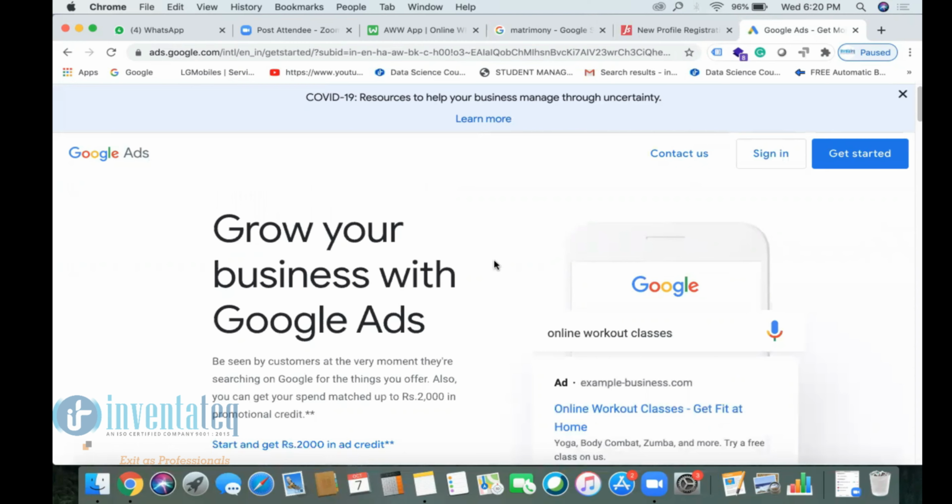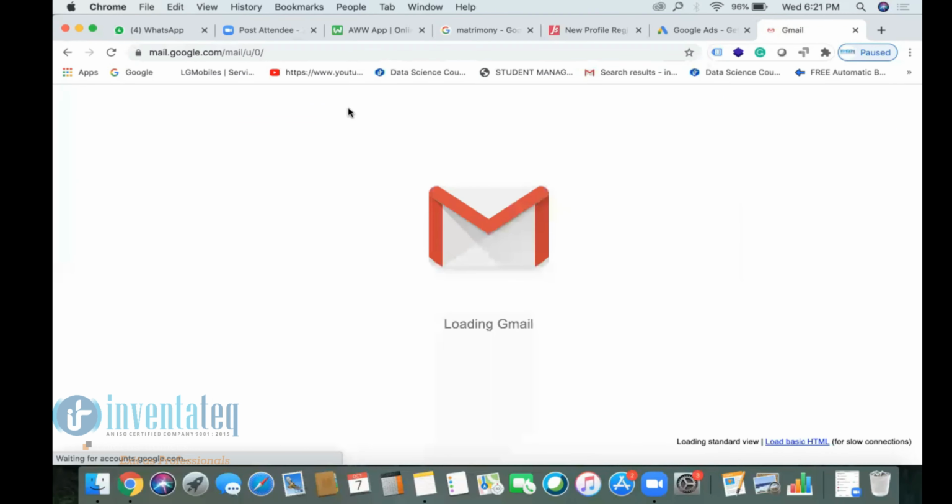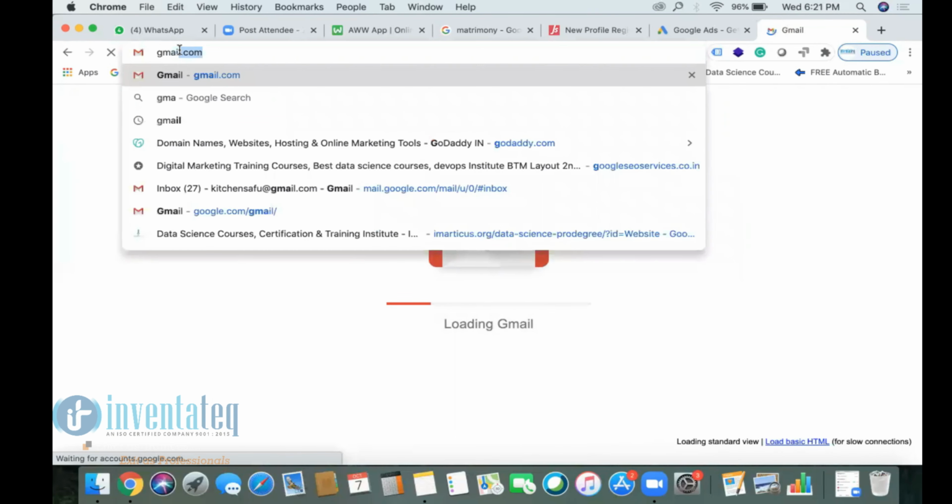Say for example, you want to send an email. You need one email account. Which platform, which tool do we use to send or receive an email? Which tools do you use, guys? Gmail, Yahoo Mail, Outlook, Rediffmail. So Gmail is one tool, no?